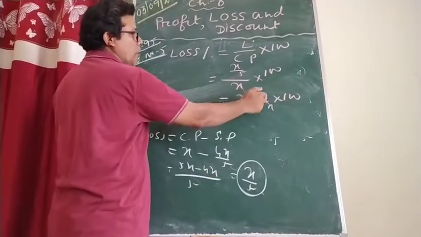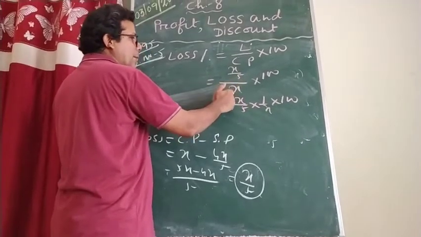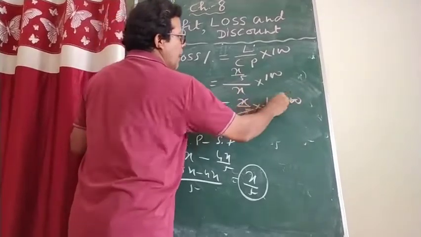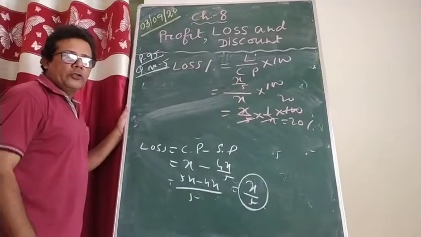So you must be asking, sir, how did you get 1 by X? Because X by 5, down you divided by X. When divided by X, if you put the multiplication sign, the reciprocal will come. X cancels X, 5 into 20, so the answer will be 20%. So what is the loss? 20%.